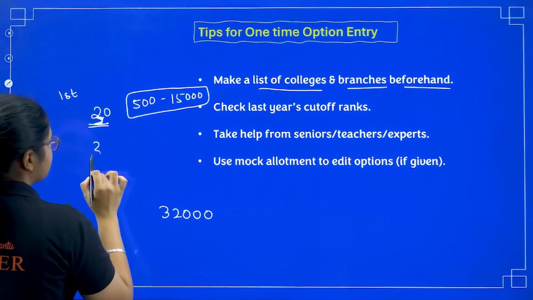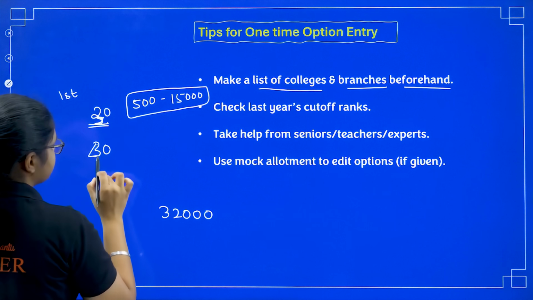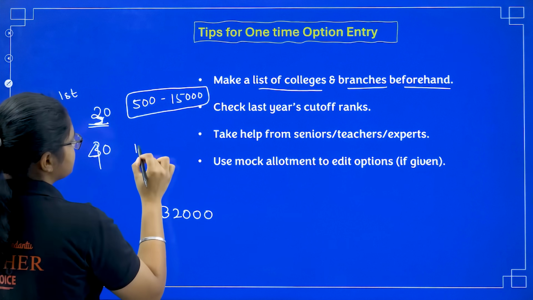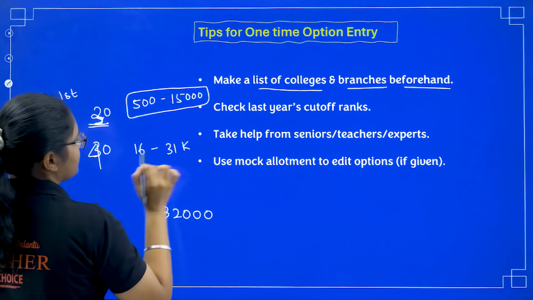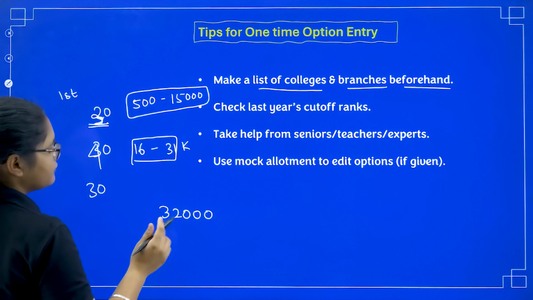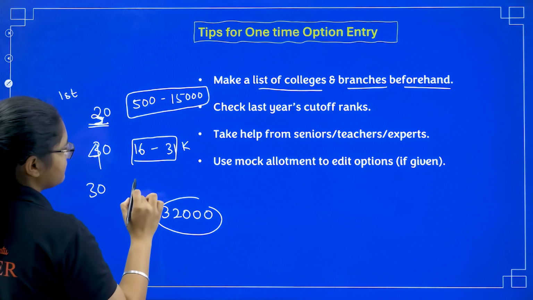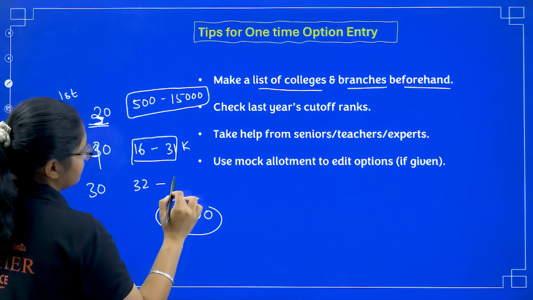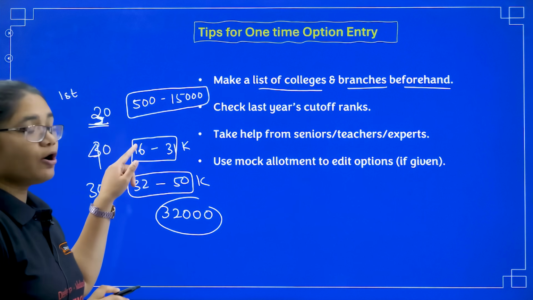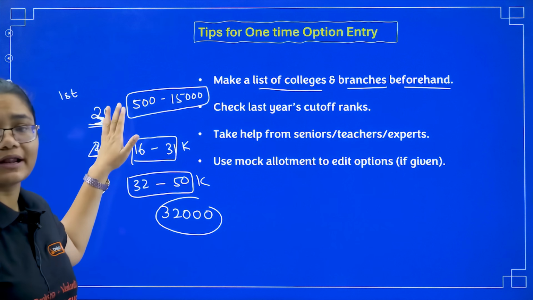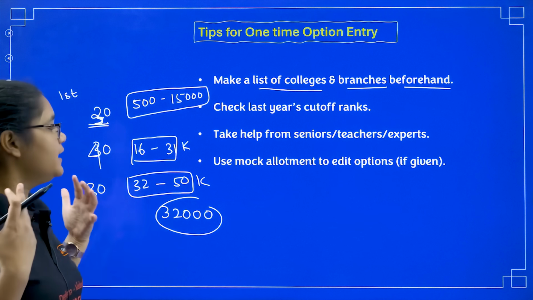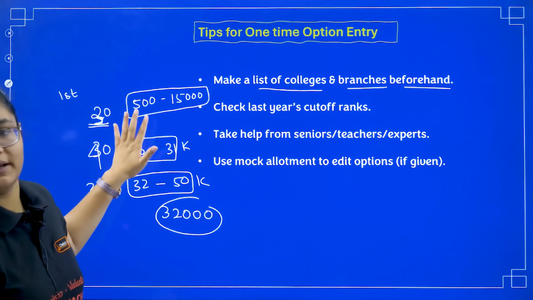Next 30 or 40 colleges you can add which are in your range, near to your range, that is from 16,000 to 31k. This is around the next 40, plus 30, that is 70. Next 30, which you can easily get, whose cutoff is from 32 to around 50k, you can add. These are your backup options. These you may or may not get. You will definitely not get some, but you still need to add them, thinking there might be some possibility, some chances, so you should be adding them.